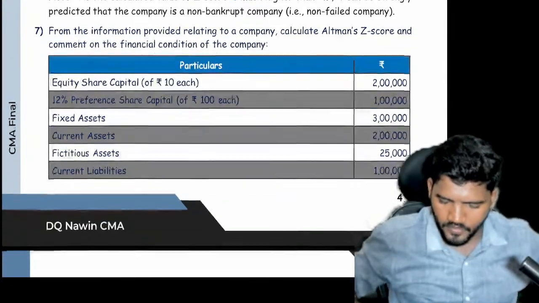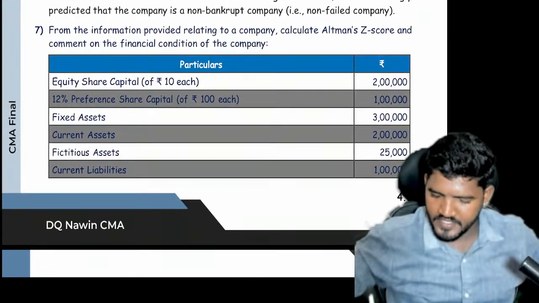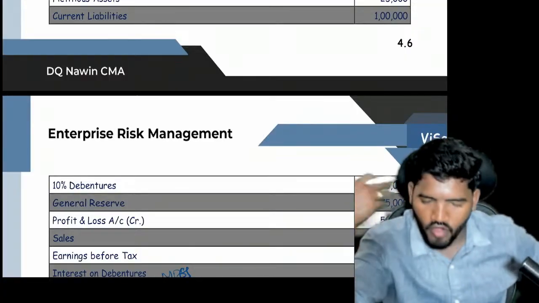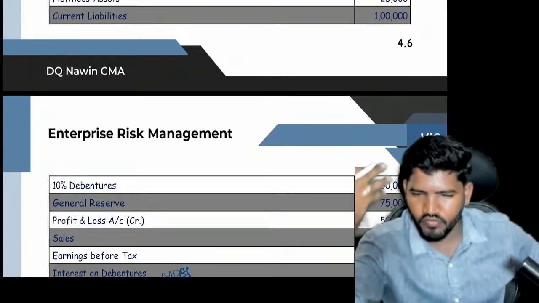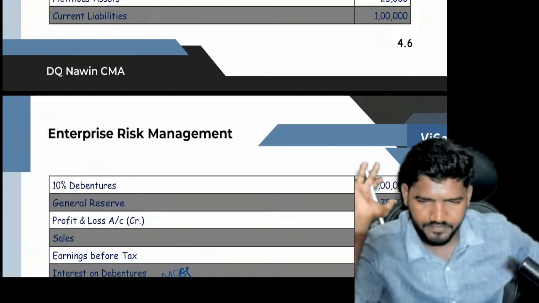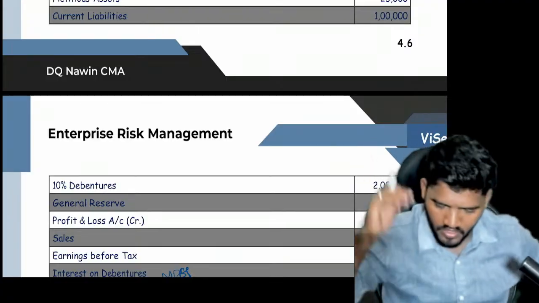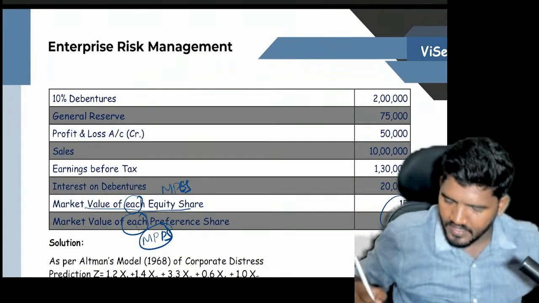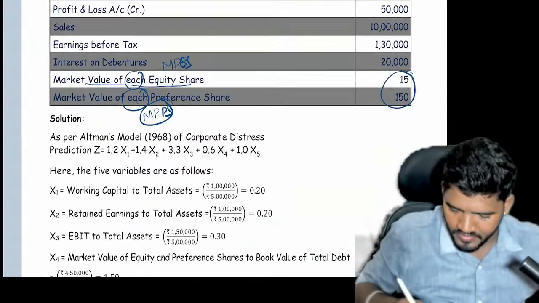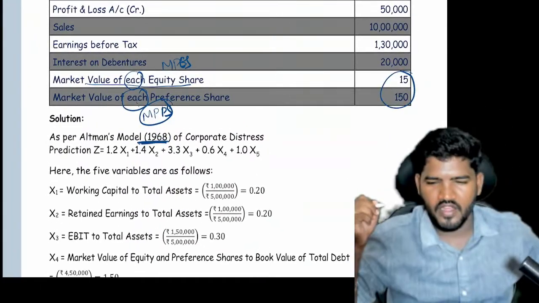Okay. When it comes to illustration number 7, in this problem, you have to figure out x1, x2, x3, x4, x5, and you have to decide the model. Because of this MPS, I am deciding it is a 1983 model. Yes, it is a 1983 model. Next.